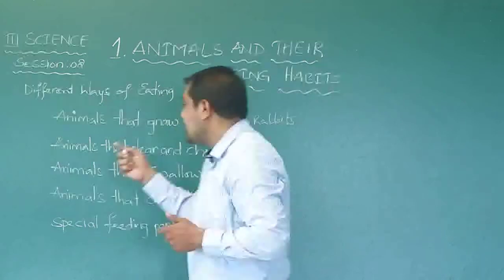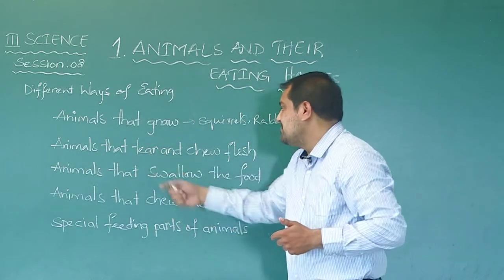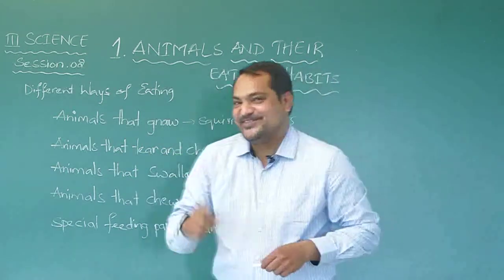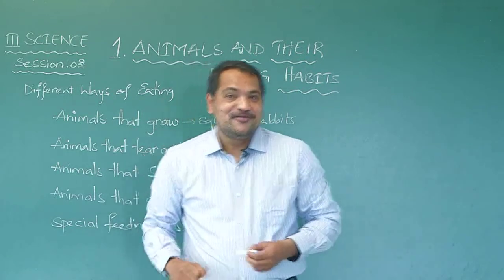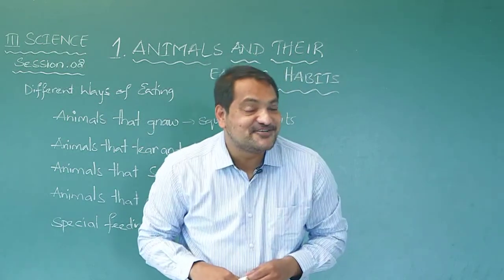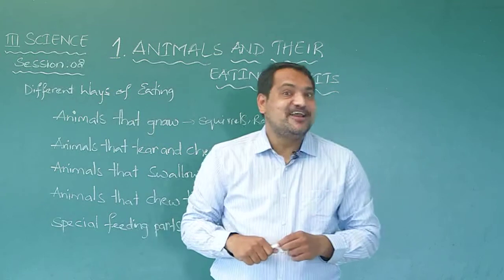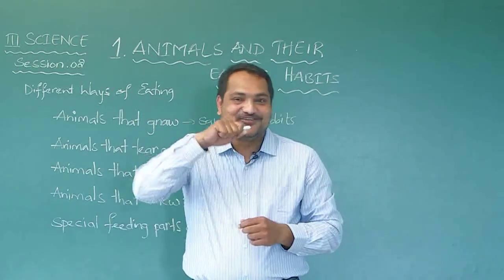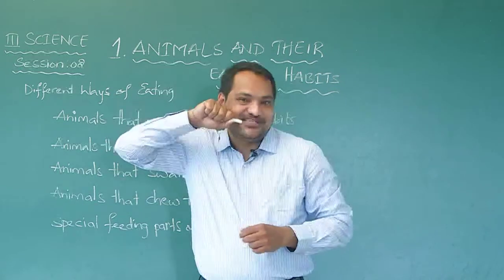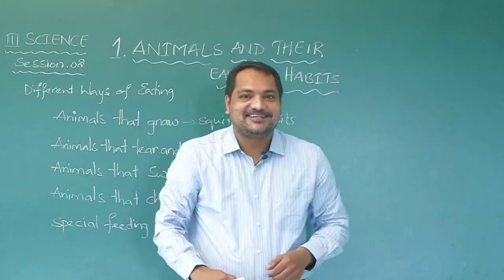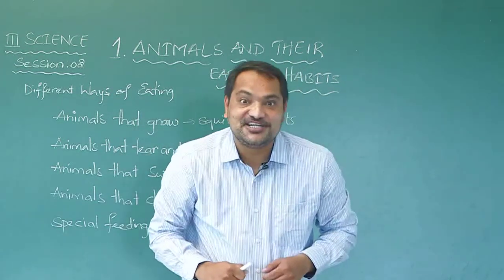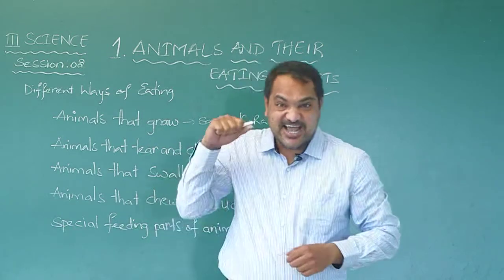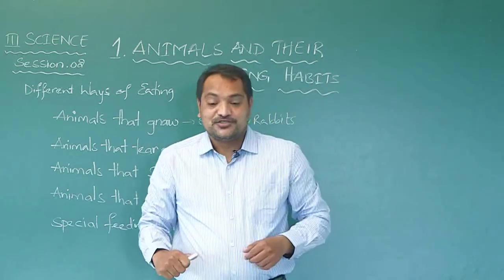Now, what is the second type of animal? Animals that tear. Now, just think of when your mom gives you a chicken leg piece, how do you eat? You don't put it here, you put it here and you tear it. So, all flesh eating animals tear their food.